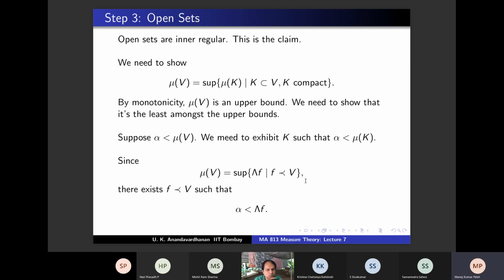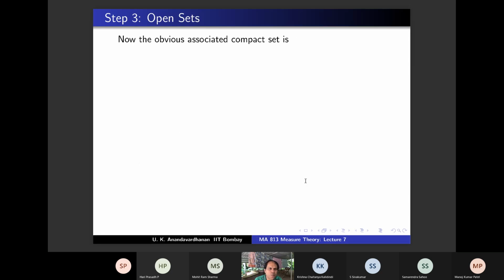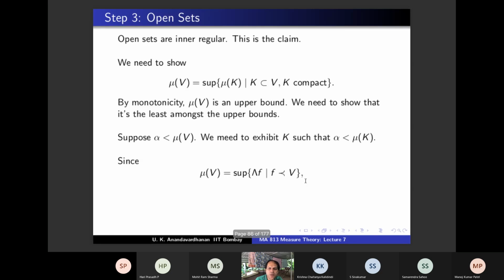Do you see a compact set we can take? Support of F. Let us see, because that's the only thing that we can do now, right? Whether it works or not is another matter, but what else is there to try? So try support of F. So the obvious associated compact set is support of F, and if alpha is strictly less than mu K, then good. Okay, so let's try.